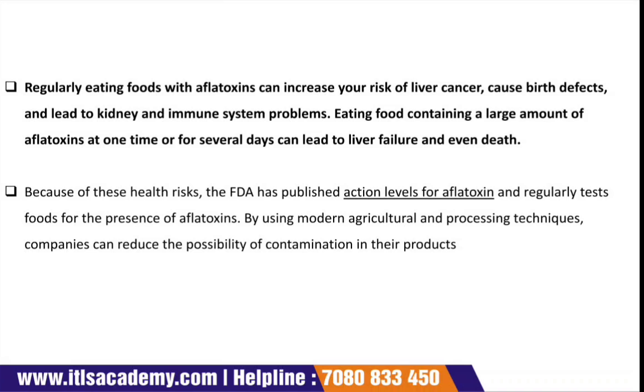It is all because of the high risk associated with the consumption of aflatoxins. So the FDA has published certain action levels, and regular tests of foods should be done, so that if there is a presence of aflatoxins, we can take a preventive measure to remove it. By using modern agricultural and processing techniques, you can avoid the presence of aflatoxins, or you can remove the aflatoxin.